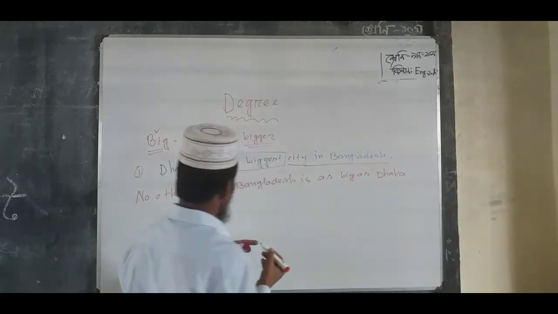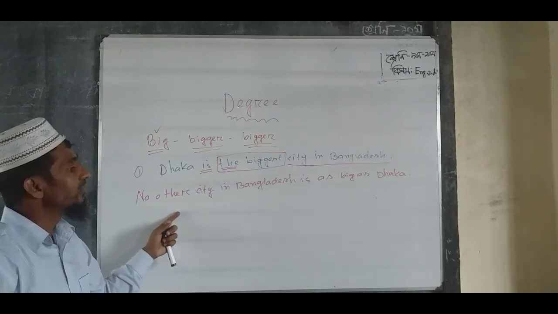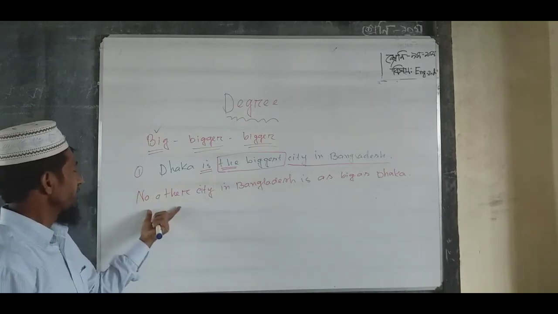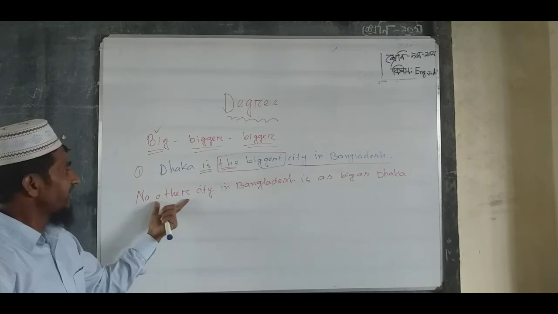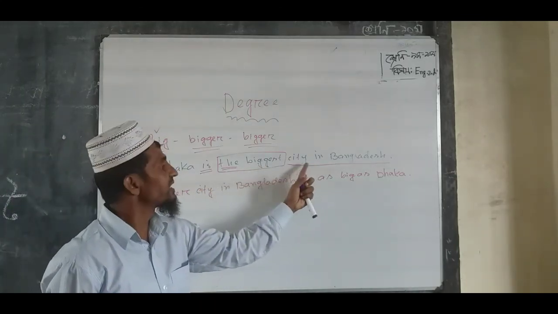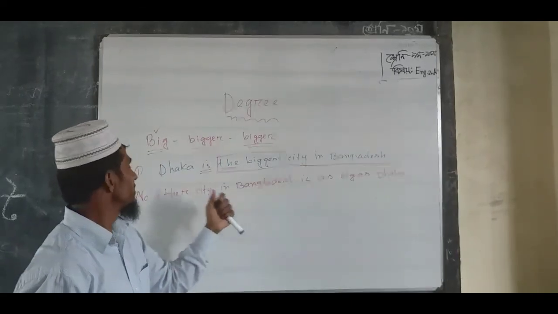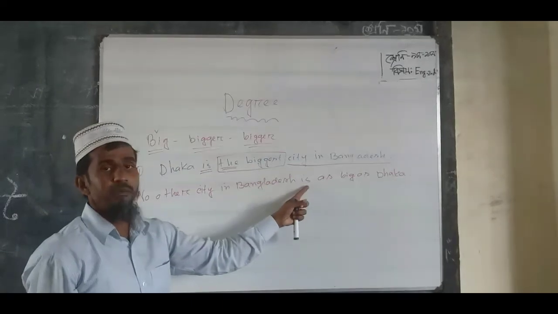Okay, dear students, can you remember now? First the auxiliary no other. Then the superlative form part, city in Bangladesh, will come here. Main verb is.